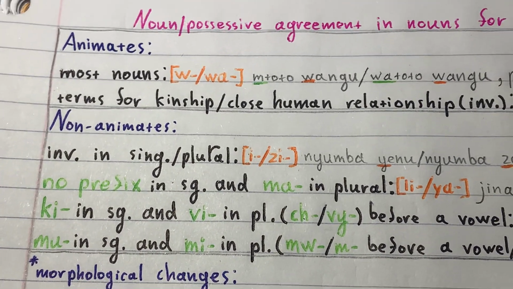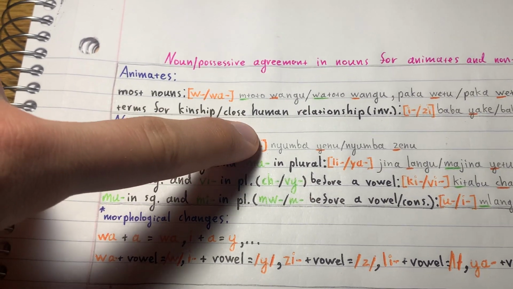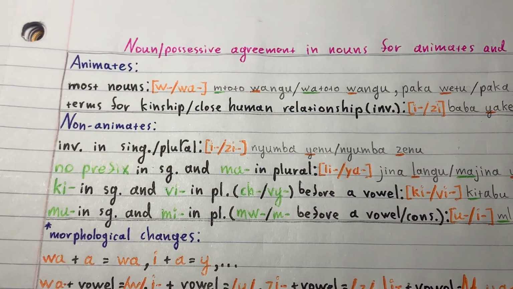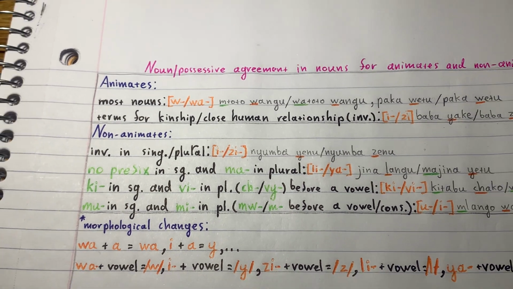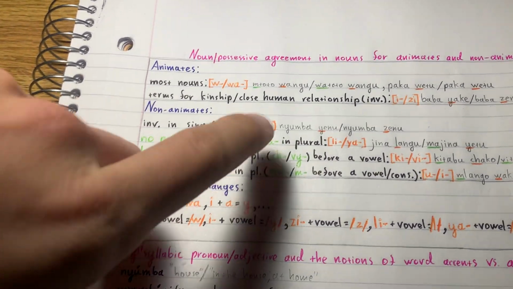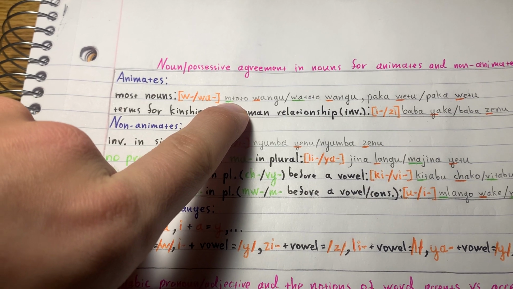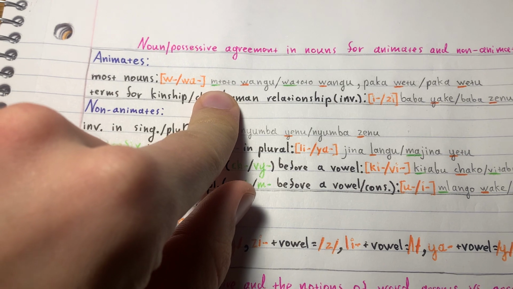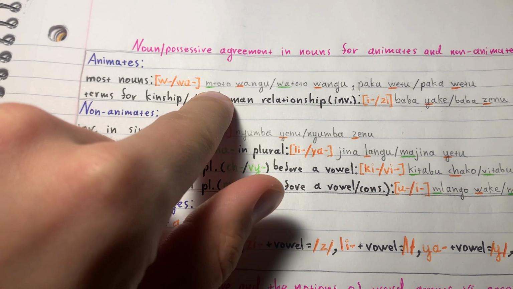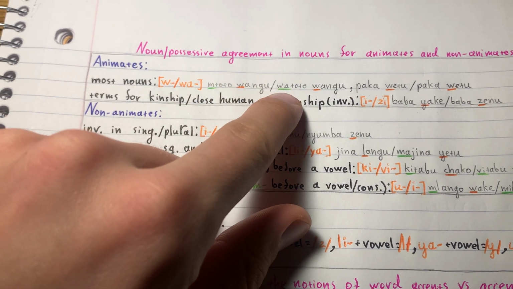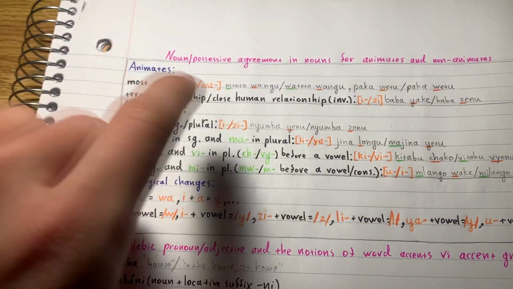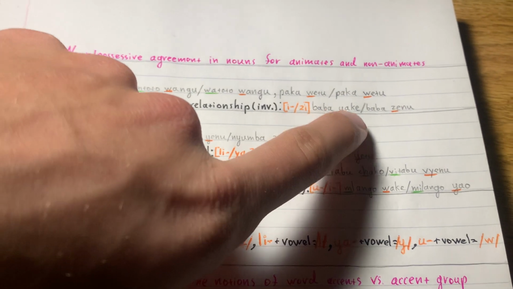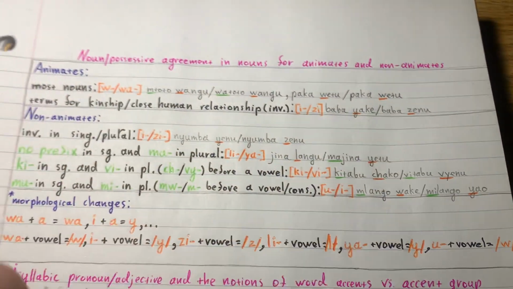Then the next noun class is terms for kinship, close human relationships. And they must be invariable. Invariable means that they have the same form in singular and in plural. For example, mtoto, I believe it's either child or student. I believe it's child. Okay. You see, mtoto is one child, watoto, multiple kids, children. And here, baba is father, and baba, fathers.